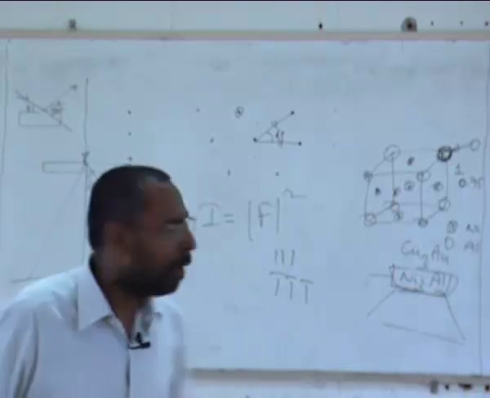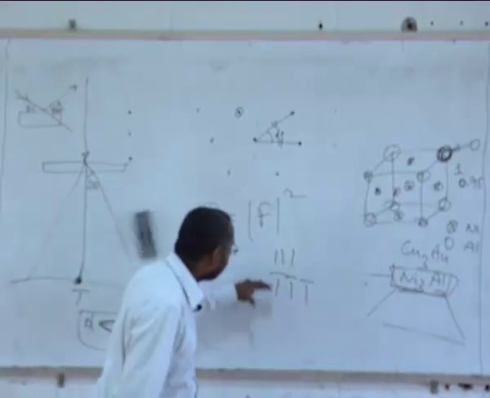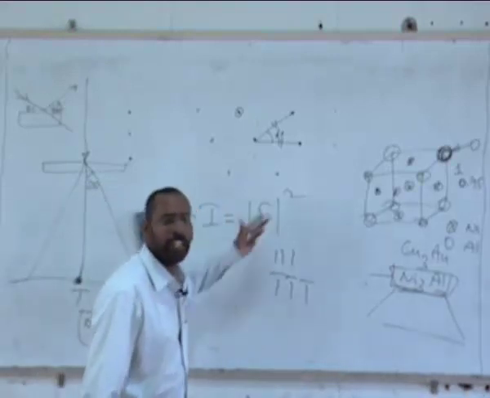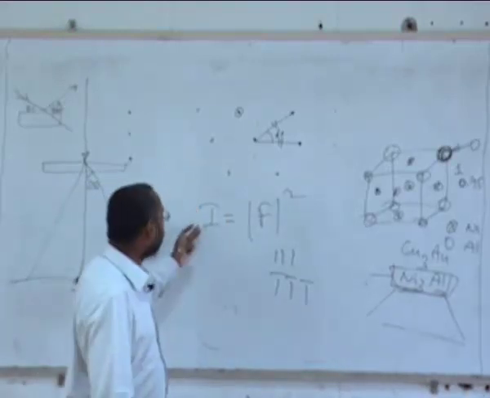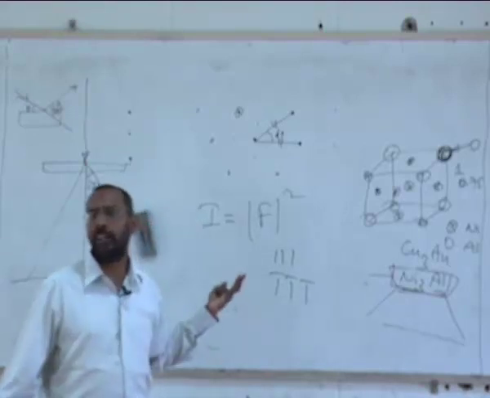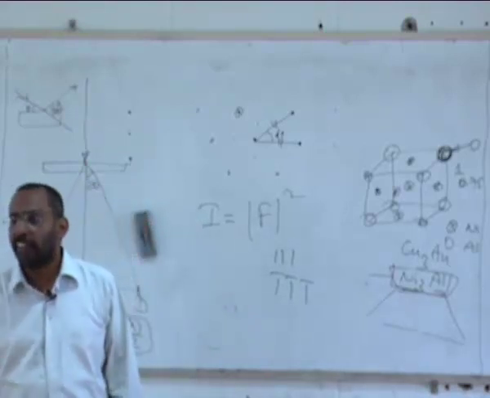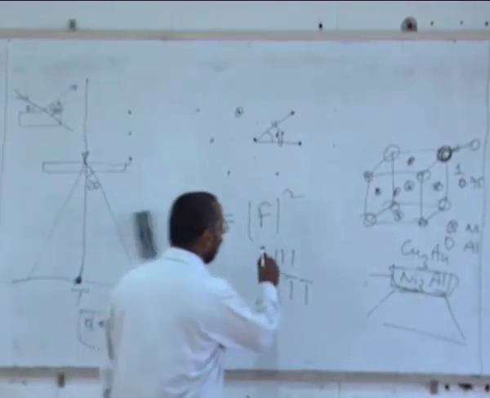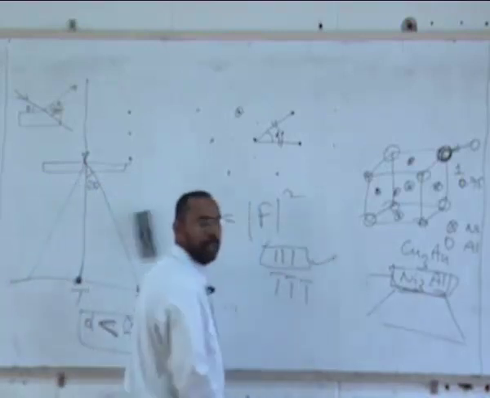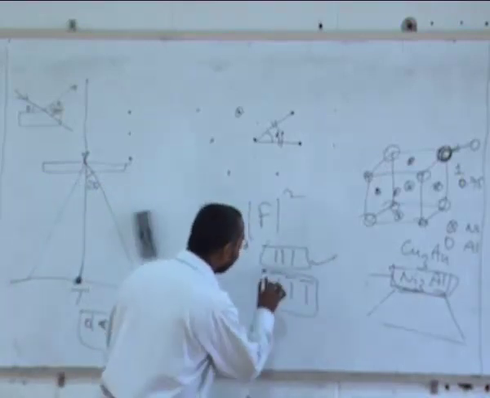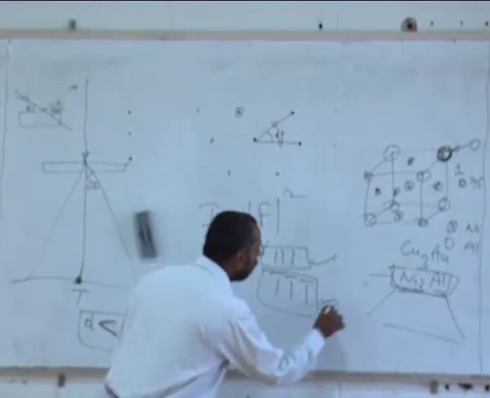right? Because the structure factor of this and structure factor of this is only the negative of the other. But once I am taking a square of it, it doesn't matter. So the moment I see a peak of 111, because the intensity of this is also equal to that, I will also see a peak of that.